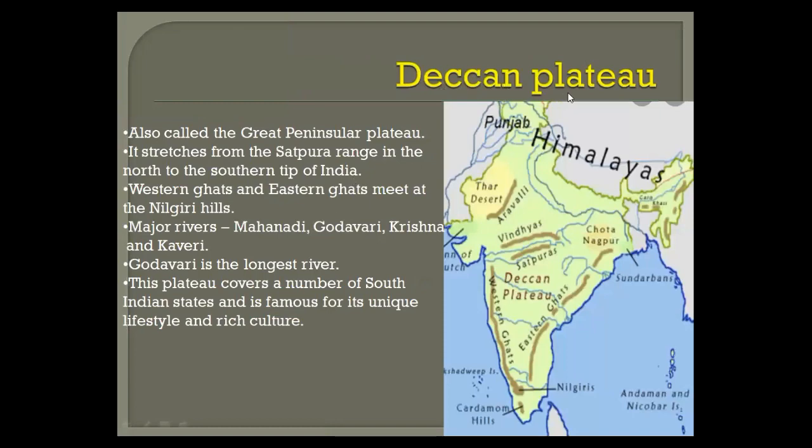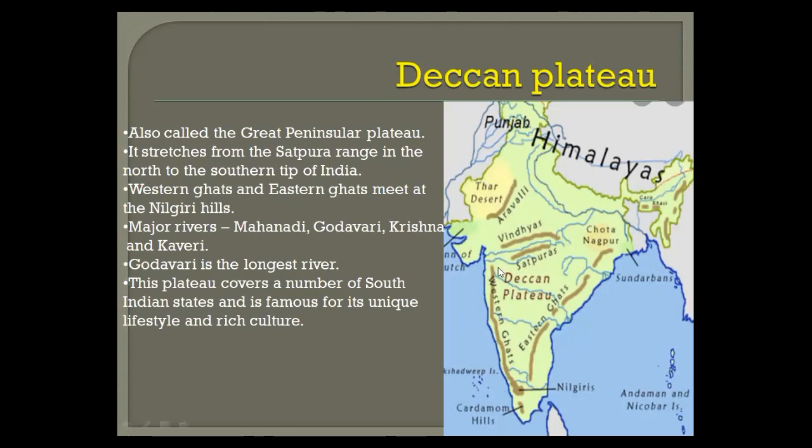Now come to the next one, that is the Deccan Plateau. This whole part is called the Deccan Plateau. It is also called the Great Peninsular Plateau because it takes most of the part here. Almost all of South India comes into this Great Peninsular Plateau, that is the Deccan Plateau. It stretches from the Satpura range, you can see here the Satpura range, in the north to the southern tip of India, almost till the end. Now you can see on this side we have the Western Ghats and Eastern Ghats. They both meet at the Nilgiri Hills. Can you see here? This is the Nilgiri Hills.